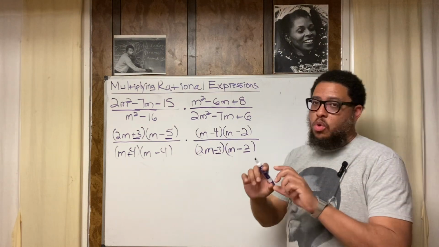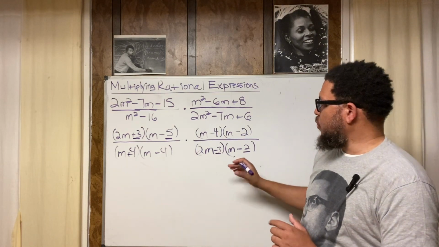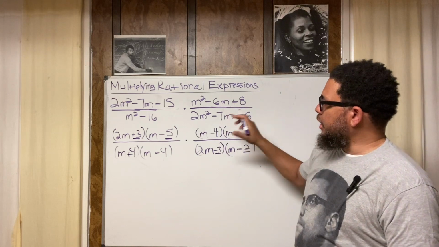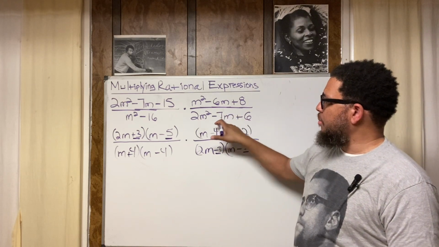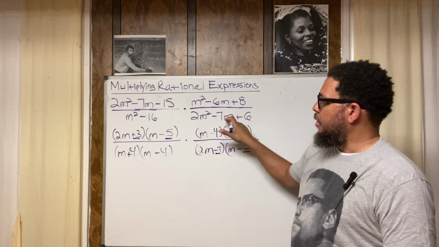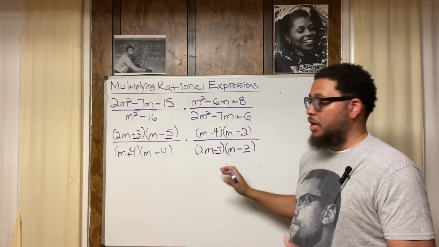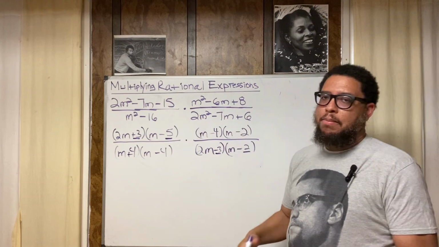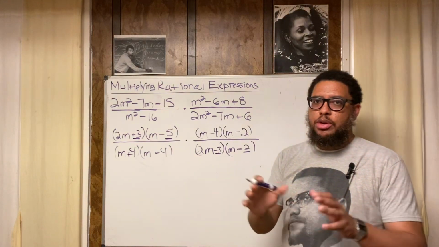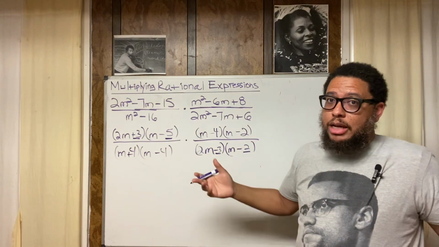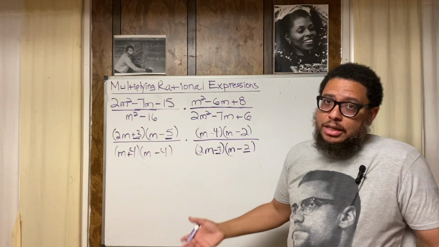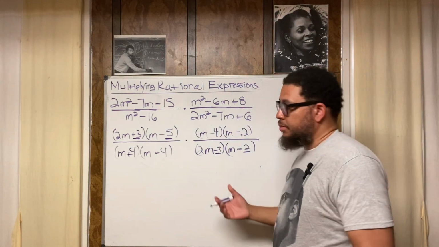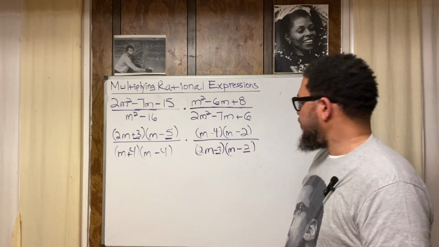We worried about the O and the I in FOIL because we want to put numbers here, here, and here that will lead to us ending up with a negative 7m as our middle term. We got to put the correct numbers in the correct places. It'll make more sense if you look into the FOIL method. That's why I like the FOIL method. A lot of teachers don't like it. I'm a fan. It's helpful to me. But to each his own.